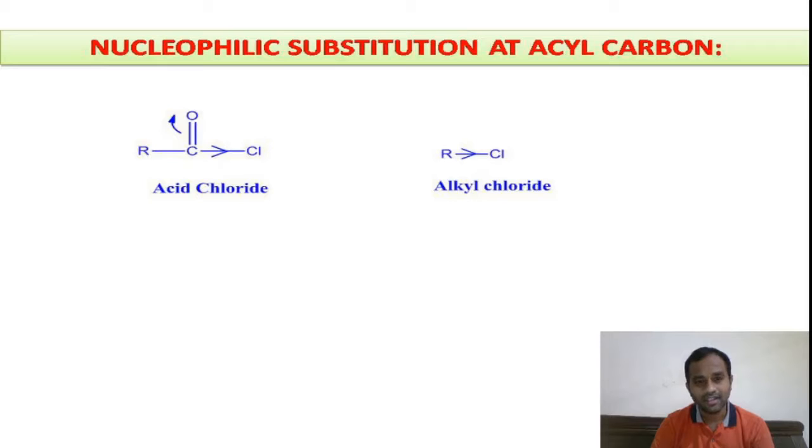Similarly, due to the partial displacement of sigma bonded electrons towards the chlorine atom, due to its higher electronegativity, its minus inductive effect, the carbon gets electron deficiency, right? Thereby this acid chloride will undergo nucleophilic substitution at the acyl carbon.